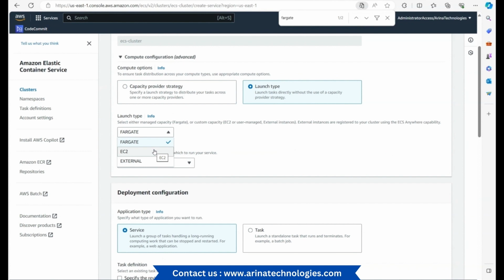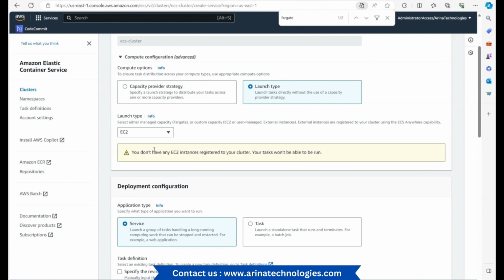Here you could have the option of EC2 as part of the setup. And you could always attach this to the capacity provider. Now I have not spun up any EC2, but you could have this option. You could provide it as part of the setup. Similarly, in Kubernetes, you could also do that.